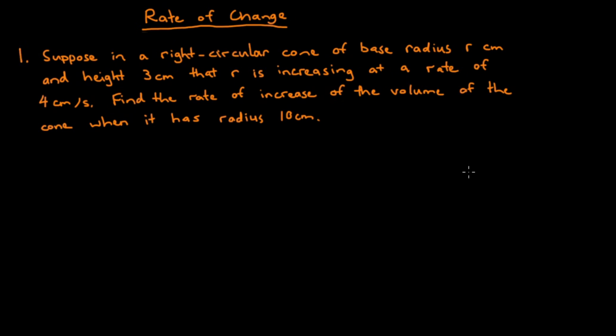Well, we can draw a quick diagram of the cone. It has height 3, it has radius r, and r is increasing, so the cone is getting wider, which means the volume is also increasing. Now, the first thing to do is to assign variable names to any quantities that don't have them. So we'll let V equal the volume of the cone.